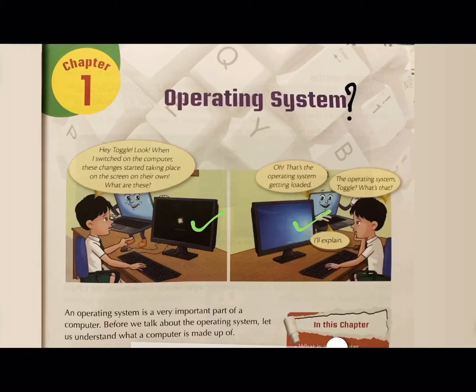What does operating system do? Operating system checks the functionality of your computer, which means that whether all the components of your computer are working properly or not. And what are the components of computer? As shown here, you can see monitor, you can see keyboard, you can see mouse. So it will check whether all the components of the computer are working properly, efficiently, yes or no.